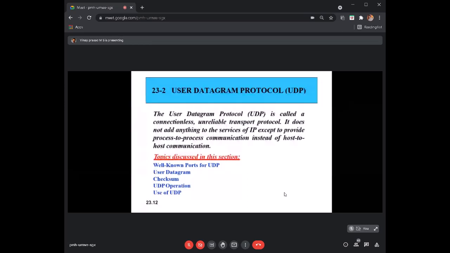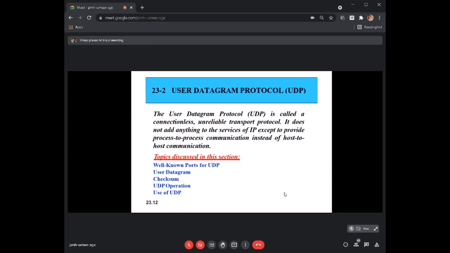The port numbers represent the source port and the destination port required by the source host and the destination host, that is, the sender process and the receiver process, right? So that's why we call this a very simple, lightweight, connectionless and unreliable protocol. It does not add any additional services with this protocol. It only ensures the delivery of process to process communication.